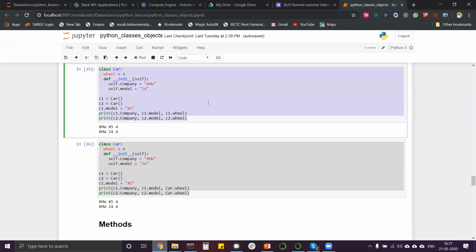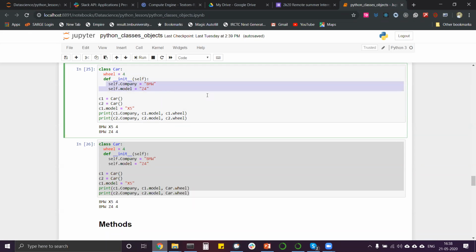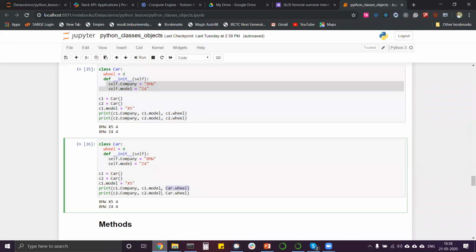Here, one thing I want to mention: you could have called with the object also, but I didn't teach that method because if you remember it, you will get confused between the static variable and the instance variable. That's why I didn't even want to show you this. Always use this method. By this method you will remember that this is an object and it's its attribute, so it must be an instance variable. But here we are calling the class name, so this wheel must be a static variable.